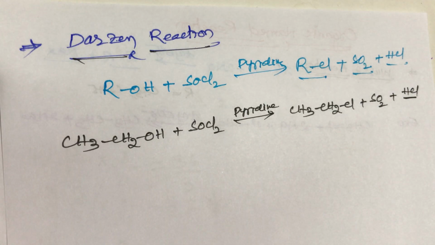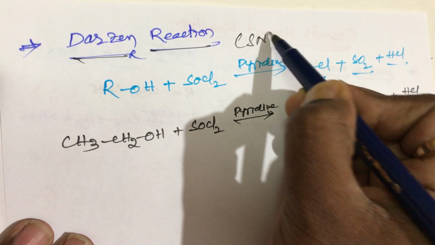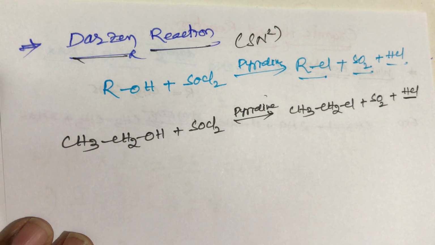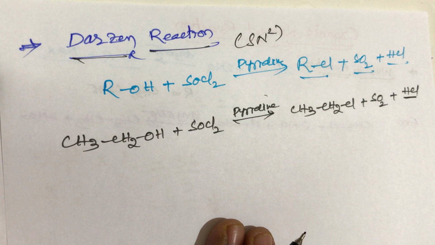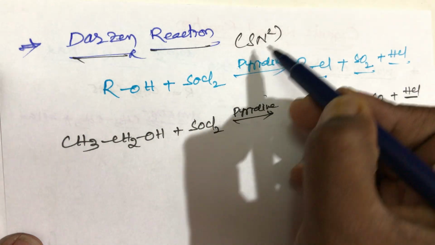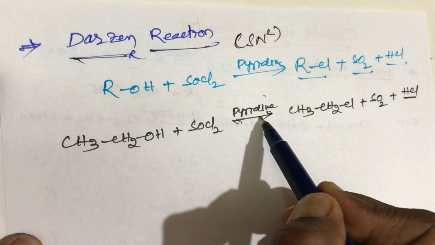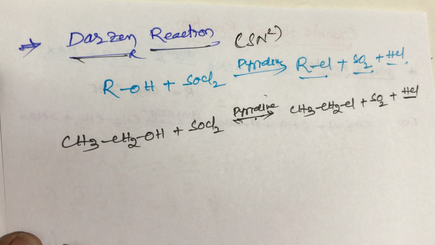In this Darzens reaction, sulfonyl chloride is involved, students. It also belongs to SN2. In the presence of pyridine it belongs to the SN2 reaction; in the absence of pyridine, it belongs to the SN1 reaction. It is also very important. In the Darzens reaction, only in the presence of pyridine with SOCl2 is it completely an SN2 mechanism. In the absence of pyridine, it belongs to SN1, students.